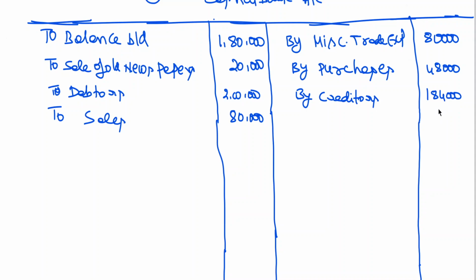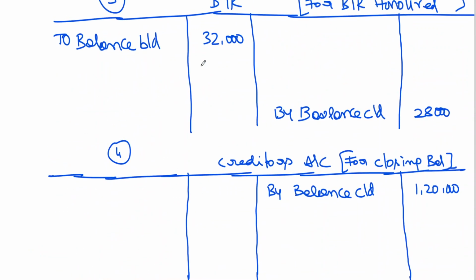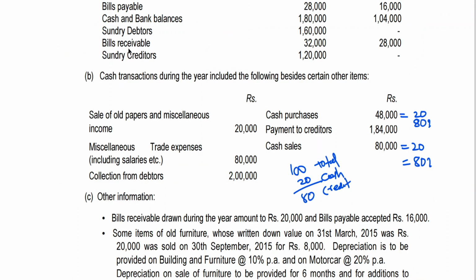Creditors 4,000. In creditors account, cash. Bills receivable drawn during the year amount to 20,000.